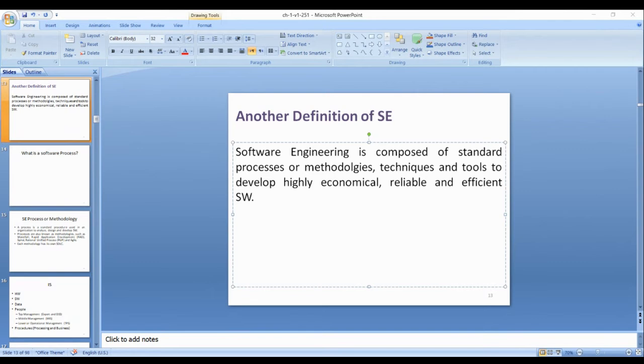Then efficient. How to define efficiency?